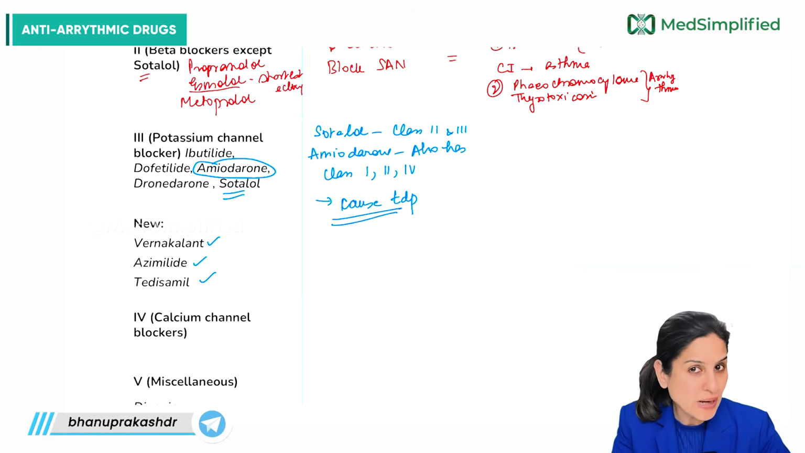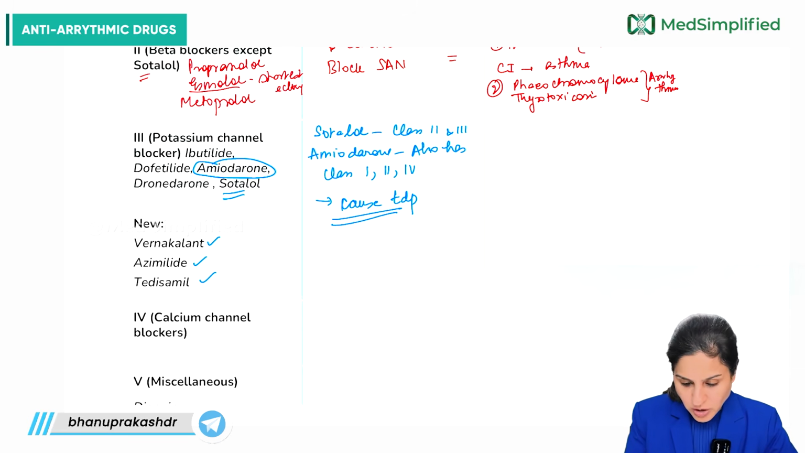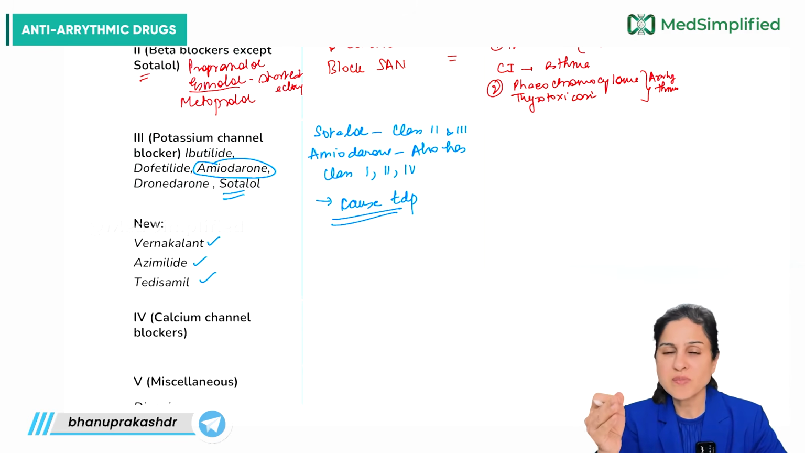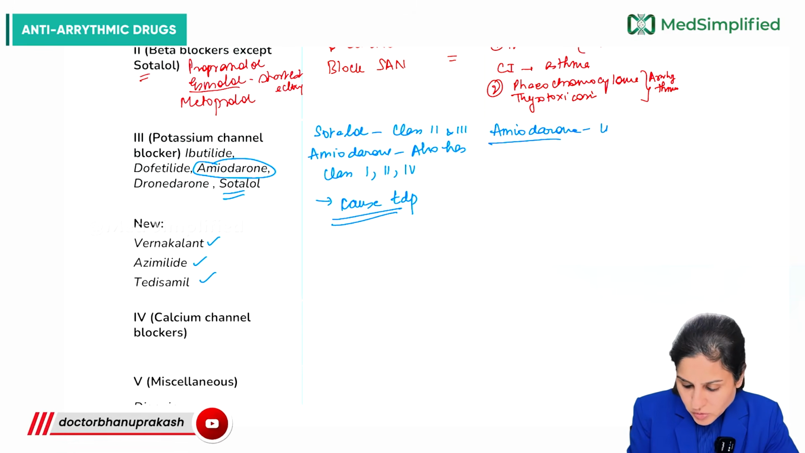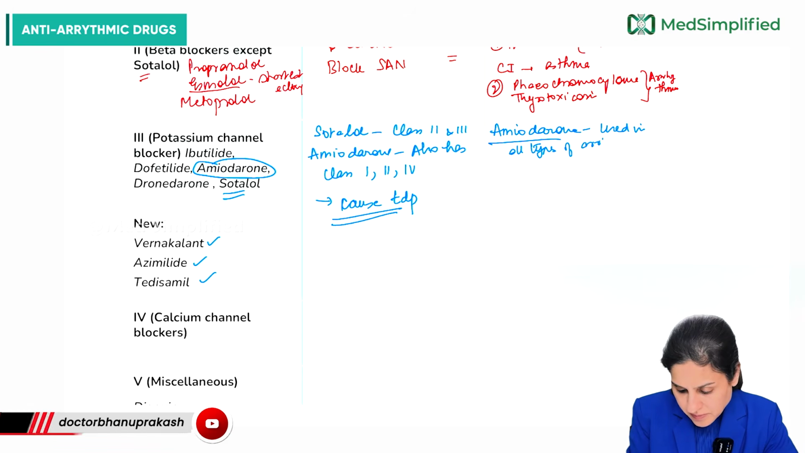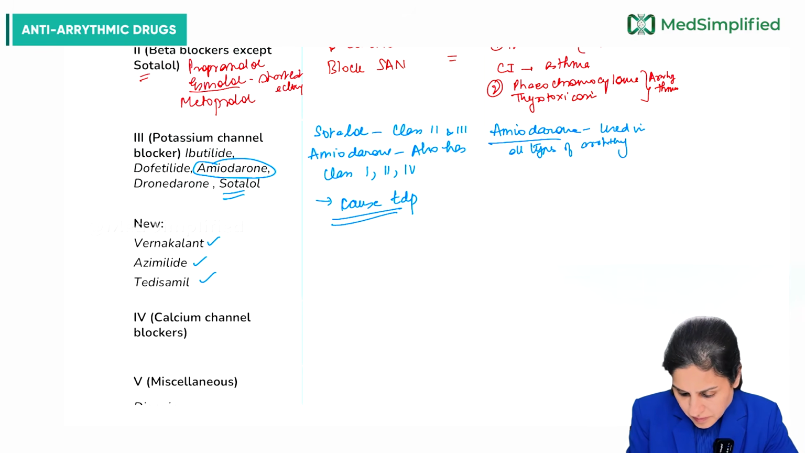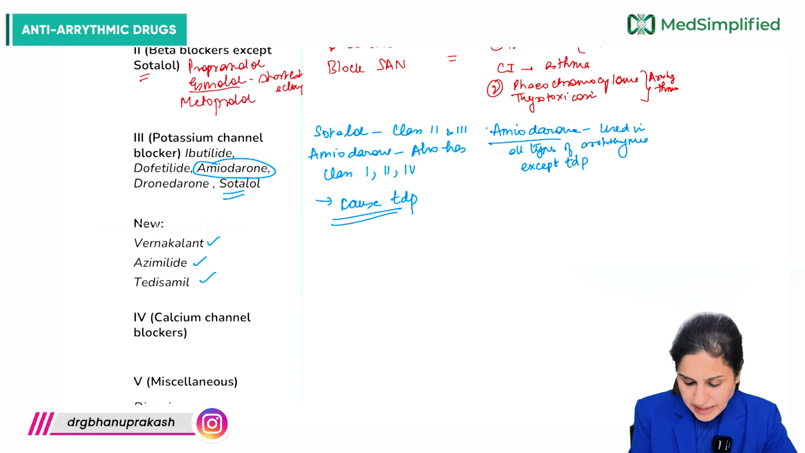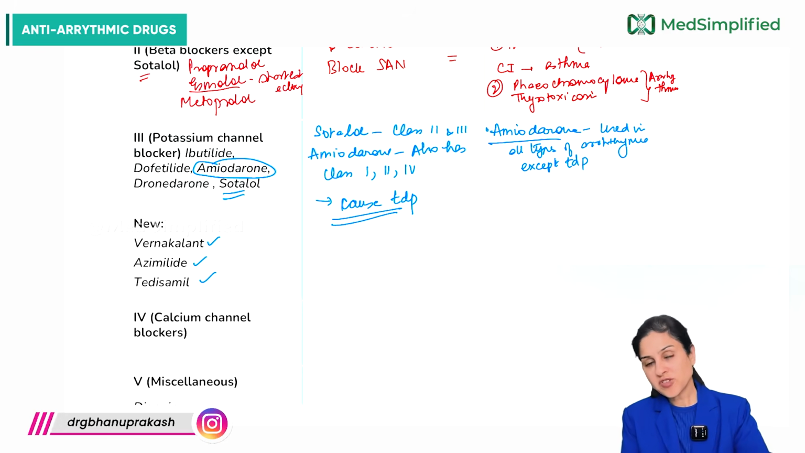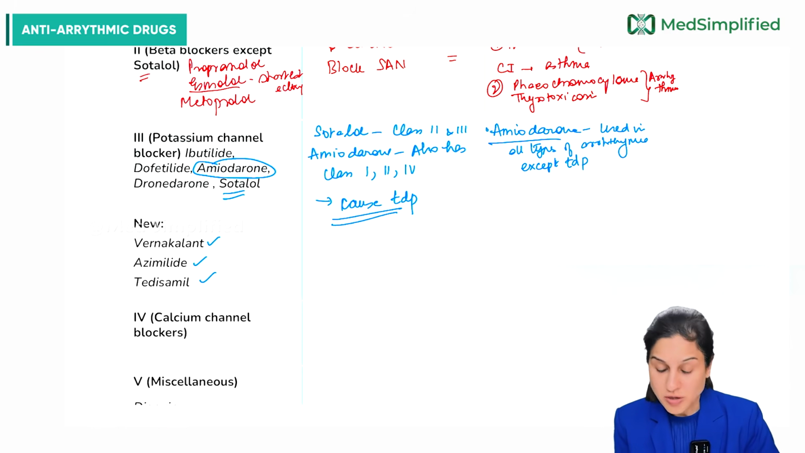It was seen with class 1A as well. Alright, moving on to the important uses. Now, amiodarone is one of the most commonly used drugs, right? So, amiodarone can be used in all types of arrhythmias, especially the ventricular arrhythmias, except torsades de pointes, right? That is very important for this. So, in the ventricular arrhythmias and the others, but it should not be torsades de pointes.